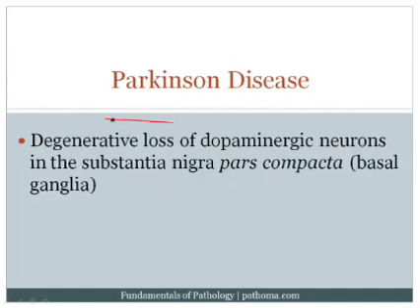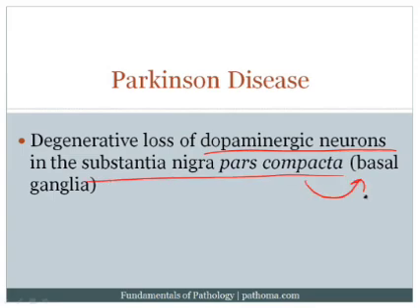Parkinson's disease is a degenerative disorder in which you lose neurons. However, instead of losing neurons predominantly in the cortex, you actually lose neurons in the deeper gray matter structures of the brain. Now one of the most important gray matter structures in the deep brain is the basal ganglia. The basal ganglia helps to regulate movement. We'll talk about that in a minute. And in this particular case, i.e. Parkinson's disease, you are going to lose the dopaminergic neurons in the substantia nigra pars compacta, which is part of the basal ganglia.